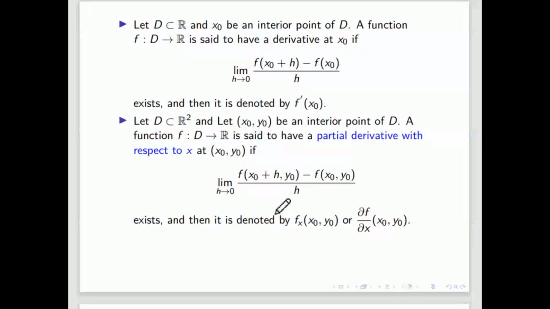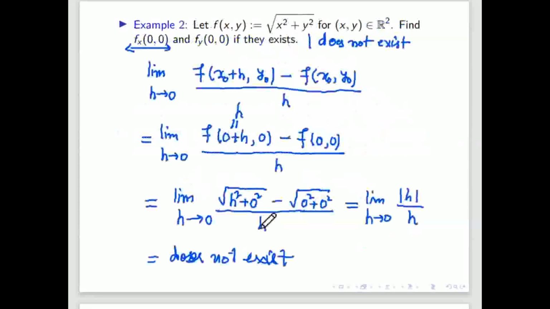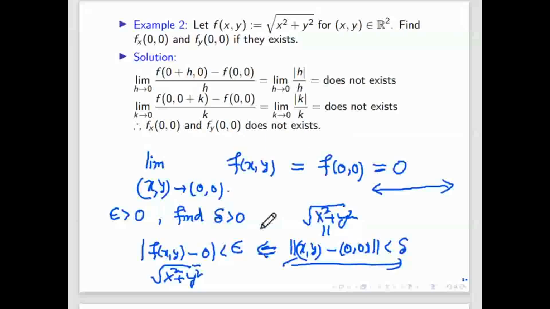So whatever we are finding is not the derivative of the function. This is just the partial derivative with respect to x and with respect to y. This definition is not saying the function is differentiable, because if it is differentiable, it should be continuous. The partial derivatives with respect to x and y both exist, but that doesn't mean that the function is differentiable. That means the definition of differentiability should be something else, right?